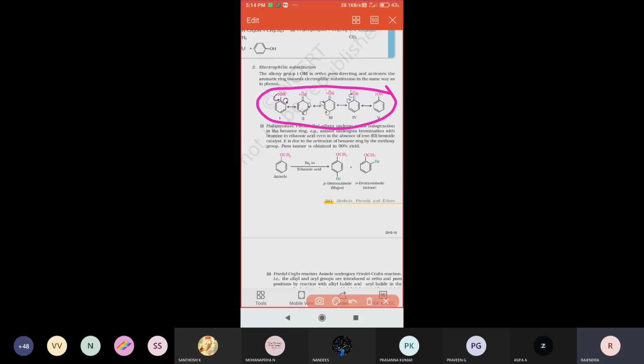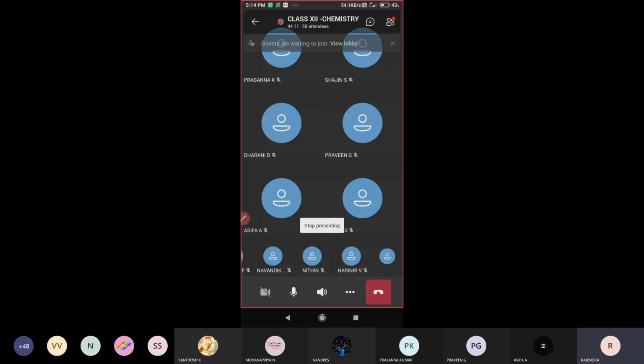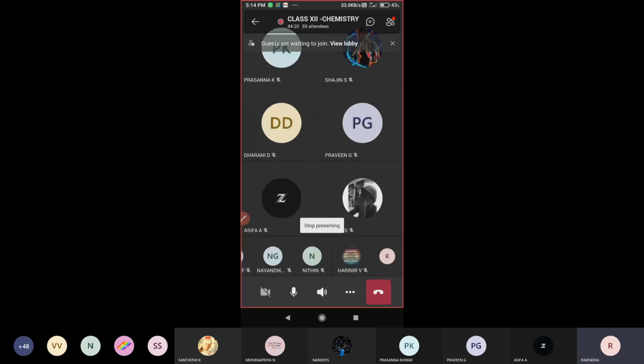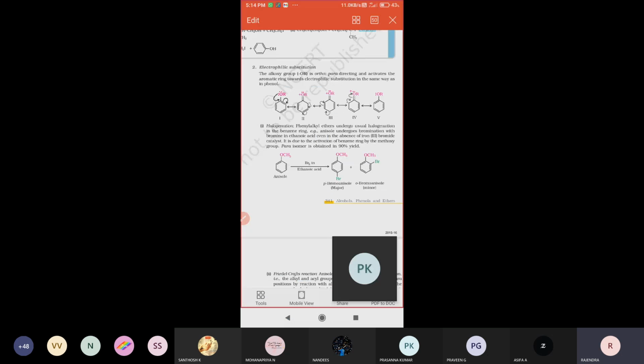Resonance structures are due to the presence of pi electrons, whose electrons delocalize. So due to delocalization of pi electrons, the electrophilic substitution reactions become greater stable in nature, highly reactive in nature. Right, so let us see that.